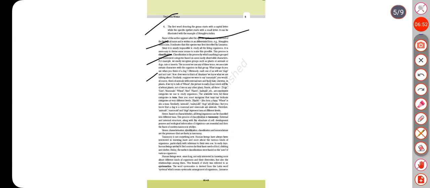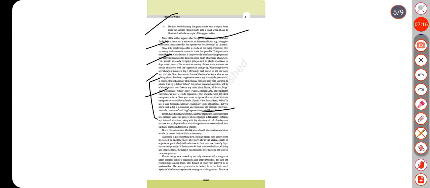What image do you see when you think of a dog? Obviously, each one of us will see dogs and not cats. Now, if we were to think of Alsatians, we know what we are talking about. Similarly, suppose we were to say mammals, you would of course think of animals with external ears and body hair.